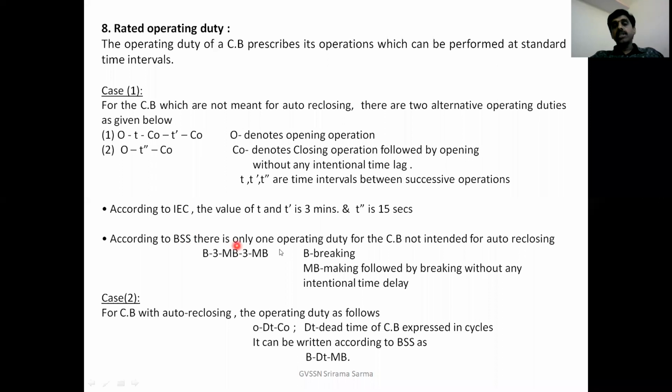According to British standards, there is only one operating duty for the CB not intended for auto reclosing. That is breaking, and there is a 3 minutes time interval, and making followed by breaking without any intentional time delay, and again a 3 minutes time interval and making followed by breaking. To take case 2, for a circuit breaker with auto reclosing facility, the operating duty is as follows: opening, dead time, and closing.